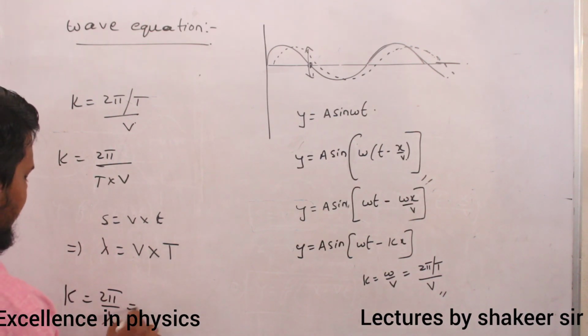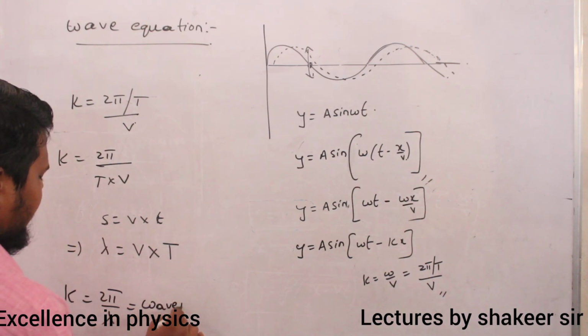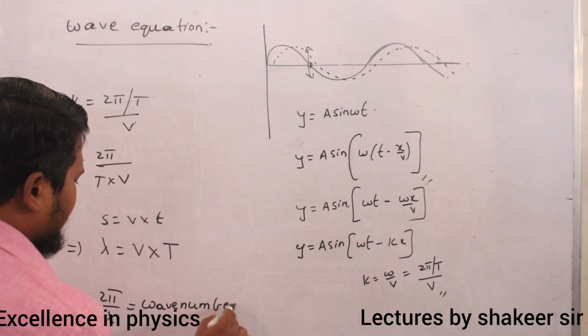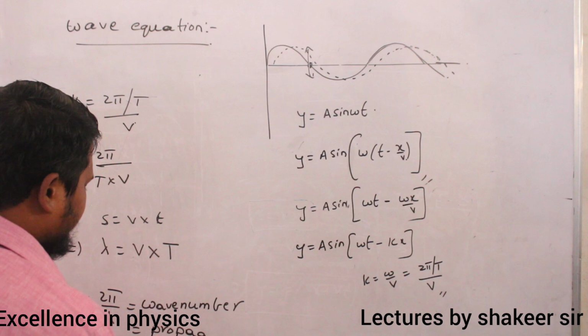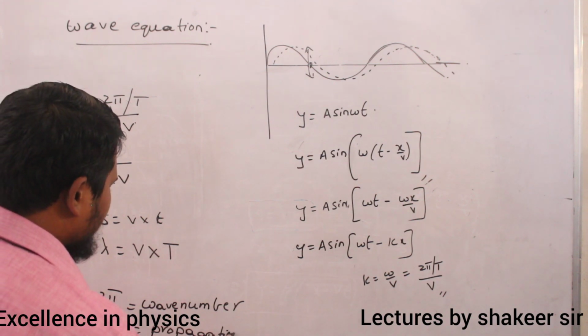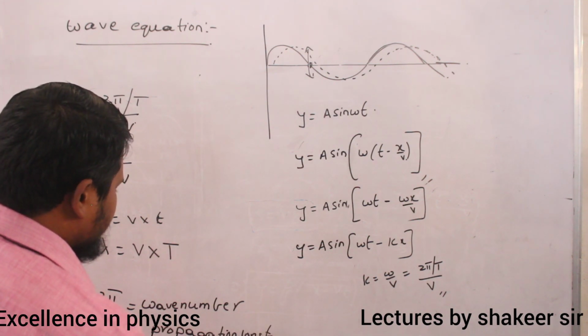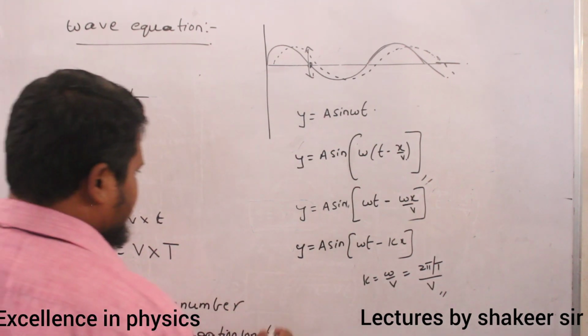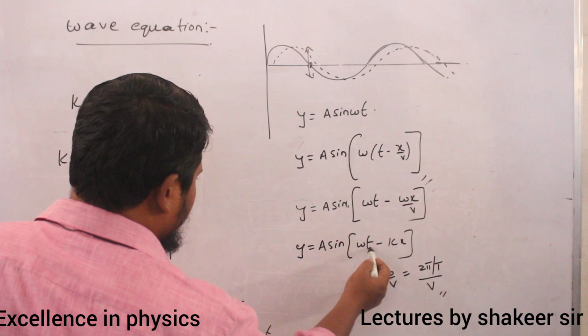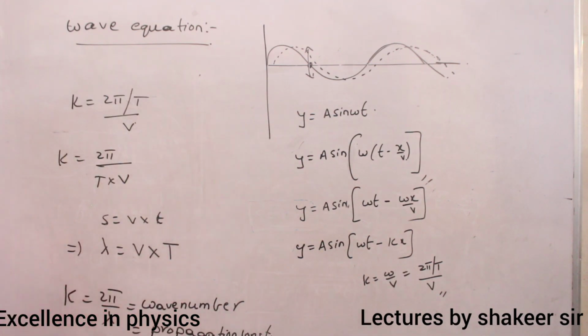Now this k is called the wave number, or I can also call it the propagation constant. Clear? So now this equation: omega t minus kx, where k is 2 pi by lambda.